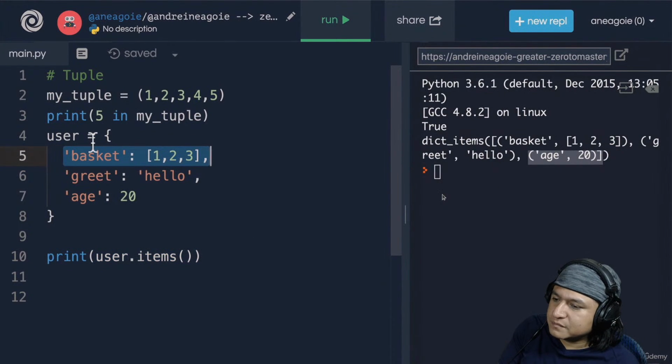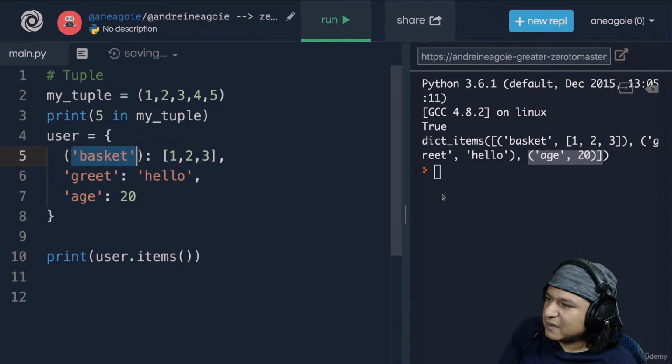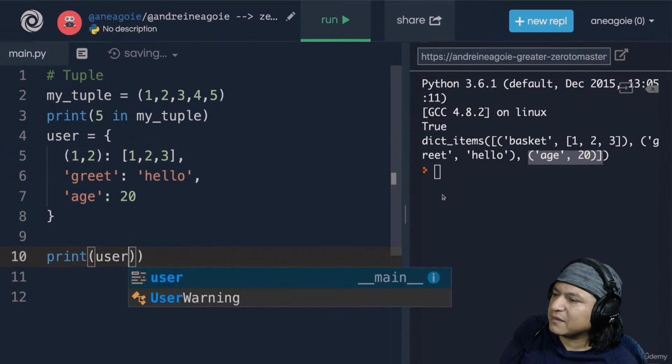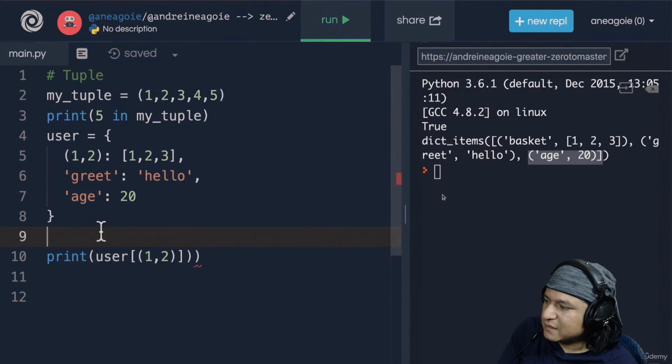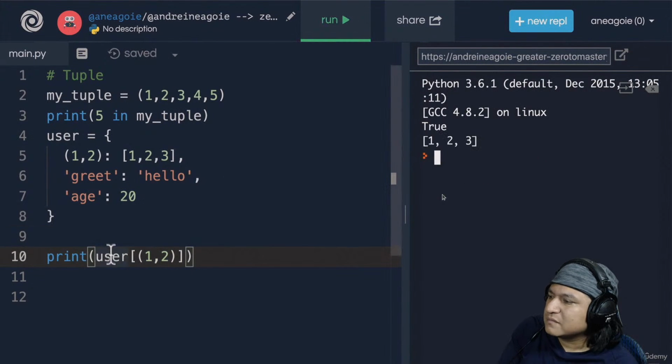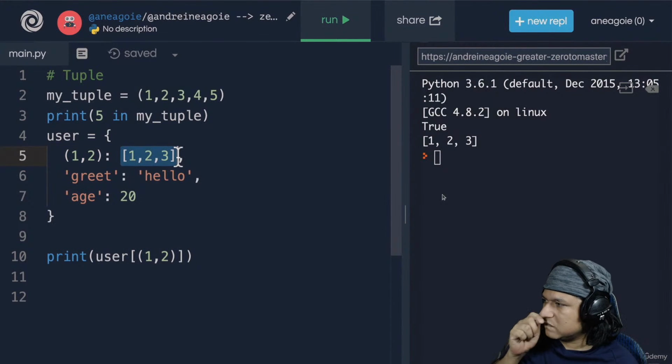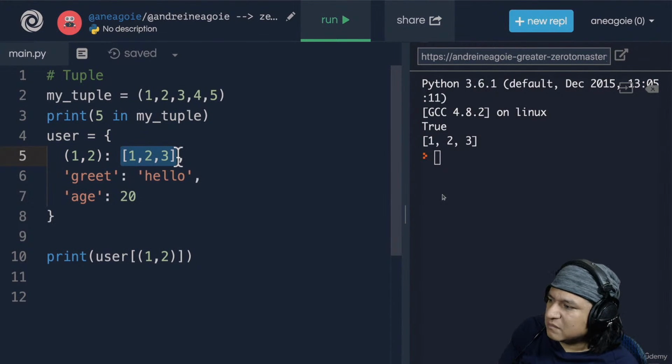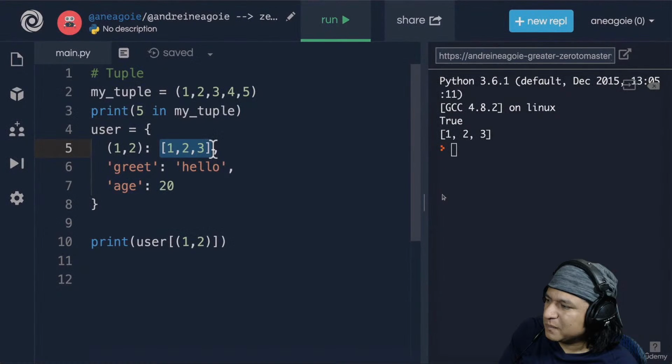And as I mentioned before, a dictionary can have keys. A tuple is a completely valid key in Python. So I can do 1, 2 here, and that is a valid key in a dictionary. And the way I would access this would be like user, square bracket, 1, 2. So if I click run here, oh, I have an extra bracket. Let's fix that. Let's click run again. And there you go. I'm able to grab user, tuple 1, 2, and grab the 1, 2, 3 list. You see here how I'm trying to use different data structures, combining them together. Yeah. Let's take a break and finish off our understanding of tuples in the next video.